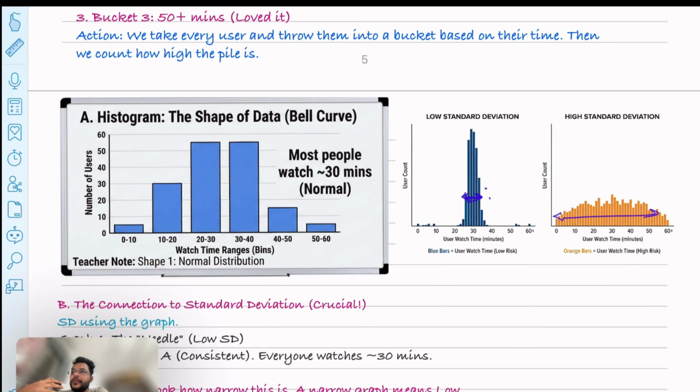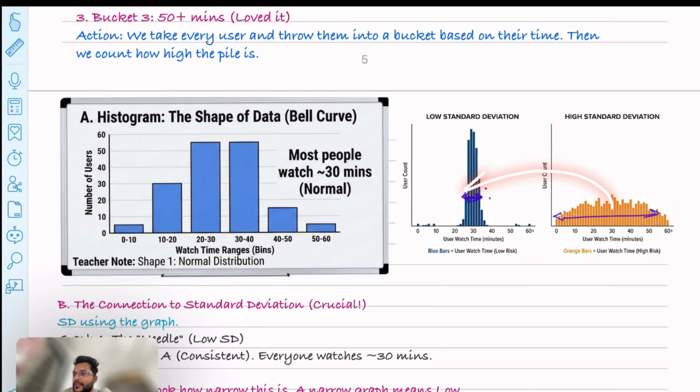And as a data scientist, your job is to see how the data is giving us insights. The best way to get that is to always go with plotting techniques, like the histogram I have just shown you. And you can see the second graph also. Here there are two graphs, both for user watch time. In one, you can see the data is very spread out. And for the show shown in blue, the watch time is between 20 to 40 minutes.